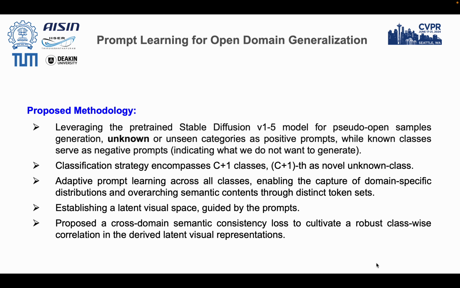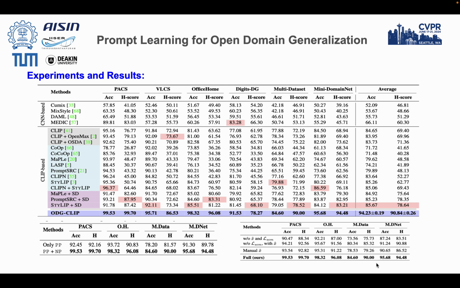So during training and inference, we consider a total of C plus 1 classes, where C are the known classes and 1 is the single unknown class. During inference, all of the novel classes will be considered as a single unknown class, as we consider the novel classes completely unlabeled. We also introduce a cross-domain semantic consistency loss to minimize the cosine distance between the text features of a common class but with different source domains.